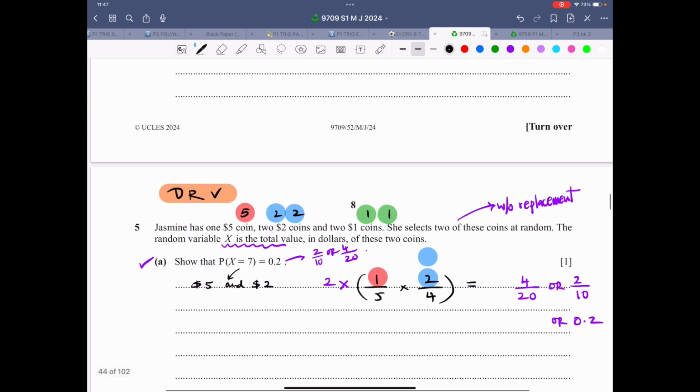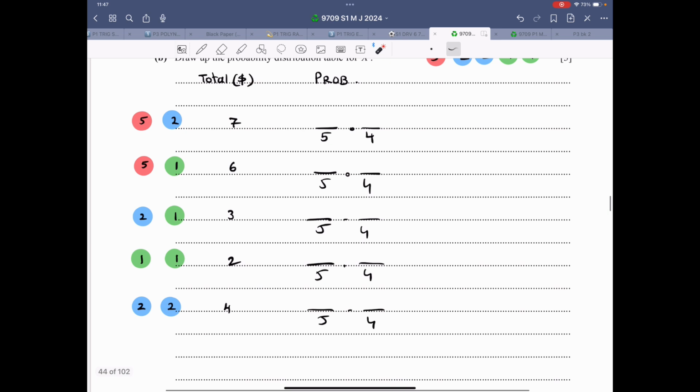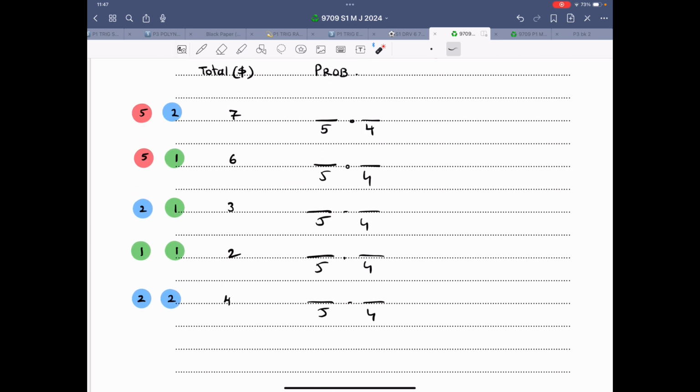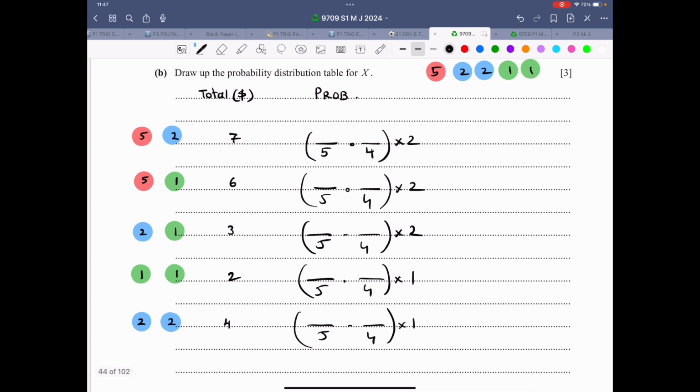Now this thing can also be explained from this perspective. These are two different colors, different denominations of currency, so there are two possibilities. There will be two possibilities over here, two over here, two over here, but only one over here, and only one over here. So let me write a 2 over here, a 2 over here, a 2 over here, and then a 1, and then a 1. The next thing is how many $5 coins are there? So $5 is 1, $2 is 2. That is already done in the first part. I'm just writing it in a sequence.